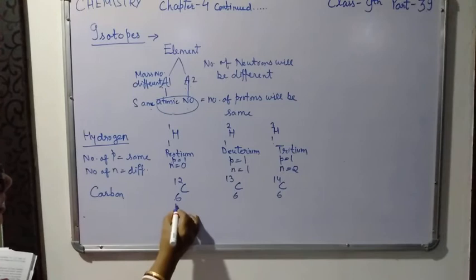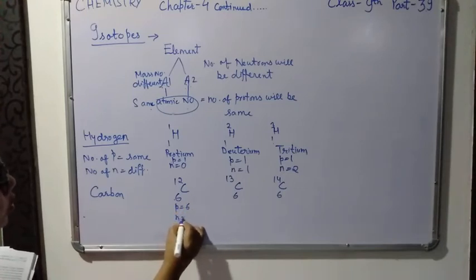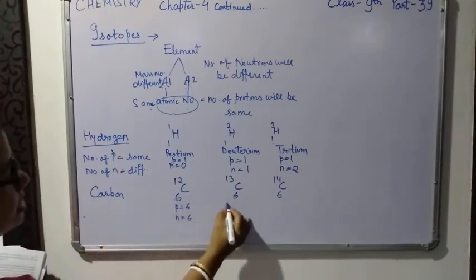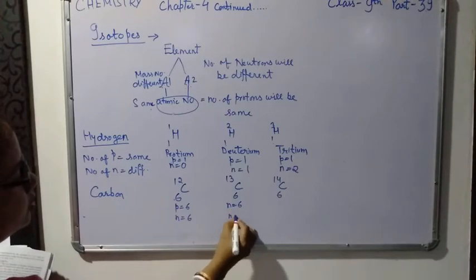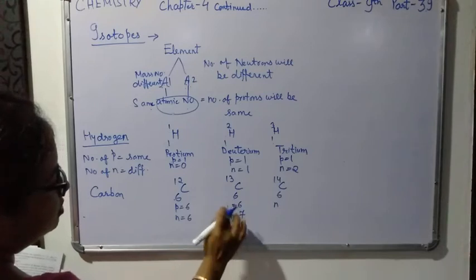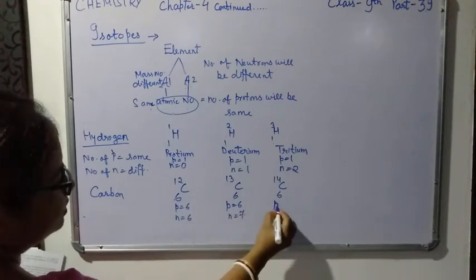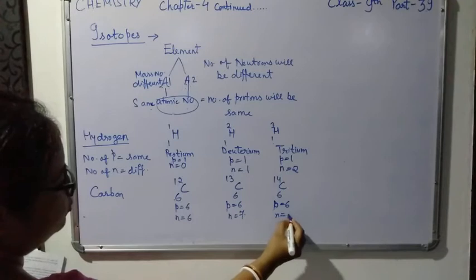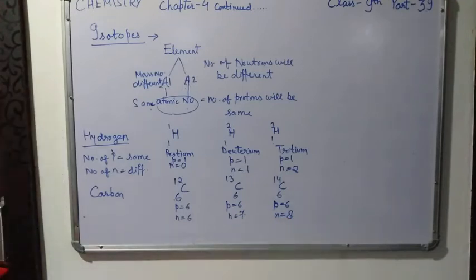In the first, number of protons is 6 and number of neutrons is also 6. In the second, protons 6, neutrons 7. In the third, protons 6 and neutrons 8. So in this case also the number of protons is the same but the number of neutrons is different. So this is the example of carbon.